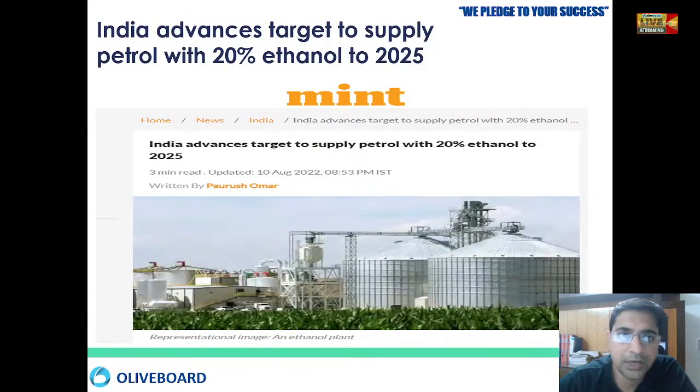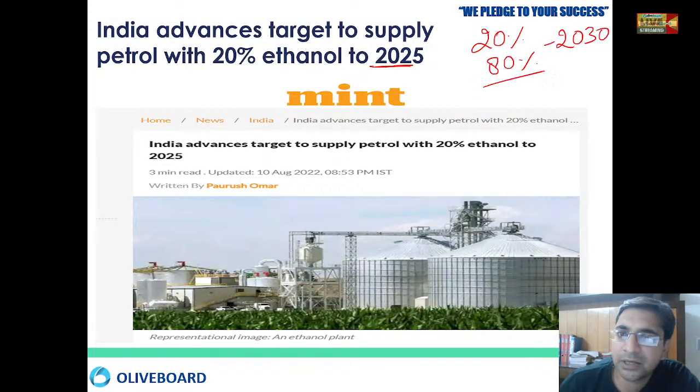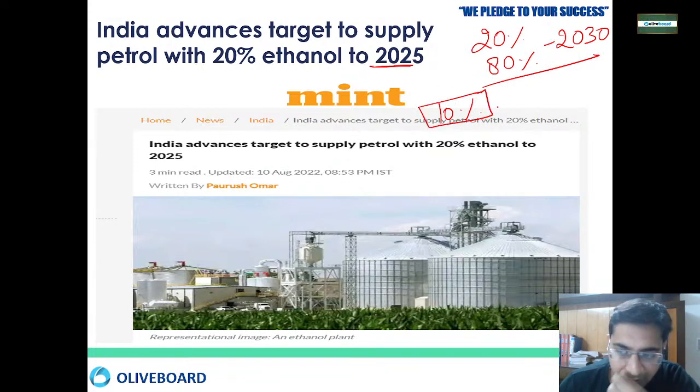Now, India advances its target to supply petrol with 20% ethanol to 2025. Earlier, it was said that India wanted to blend petrol with ethanol, right? The target that had been given was 20% ethanol and 80% petrol by 2030. But since we have already achieved the target of 10% this year, which is ahead of the timing, we have advanced the target limit.